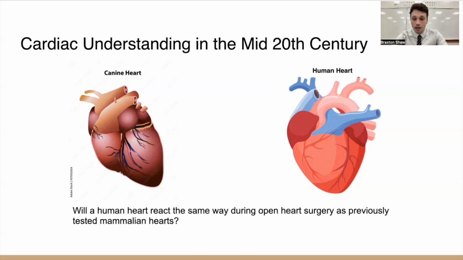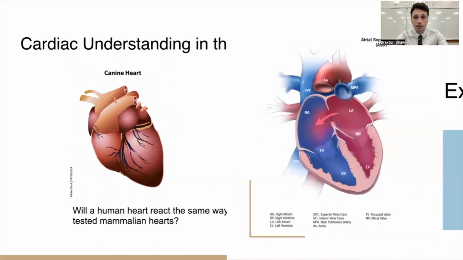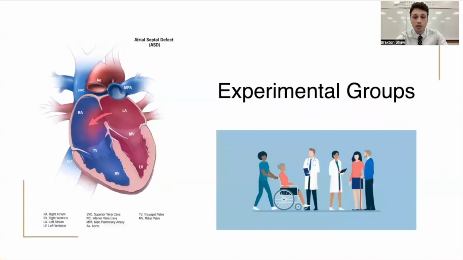In our study, we will conduct similar experiments to those done on mammalian hearts on human cardiac muscle to understand how similar human heart muscle fibers react to action potential stimulus compared to the previous findings done on non-human mammalian cardiac muscles. For our study, we obtained atrial tissue from 5 different individuals.